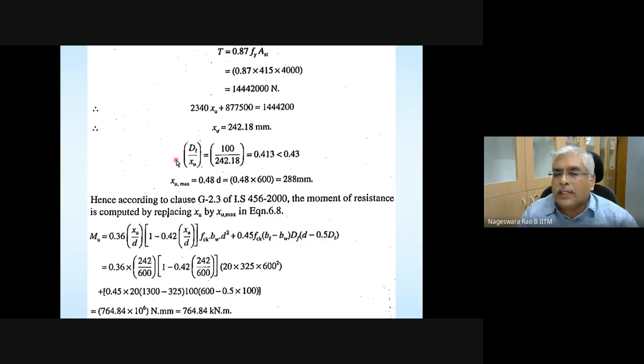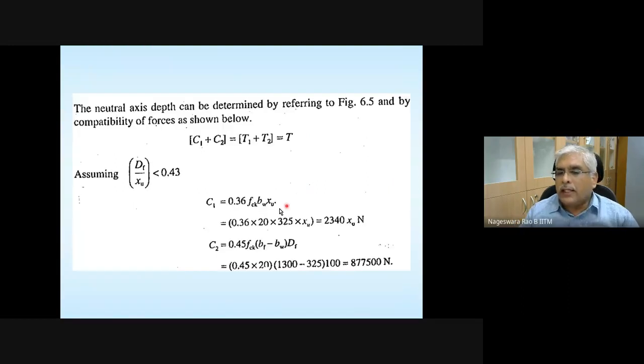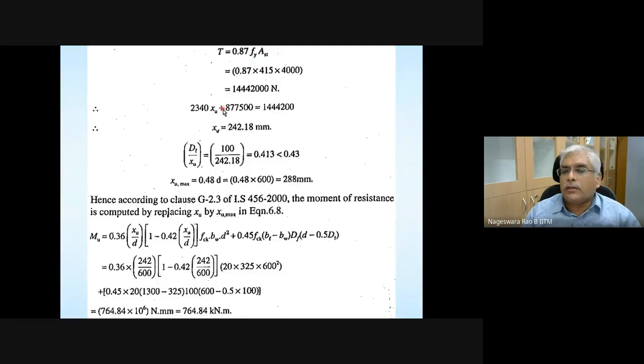Suppose at this point this check fails. Then what you need to do? You need to go back, and wherever capital DF is there, replace it with YF. What is YF? 0.15 XU plus 0.65 capital DF. And then you proceed and calculate XU.